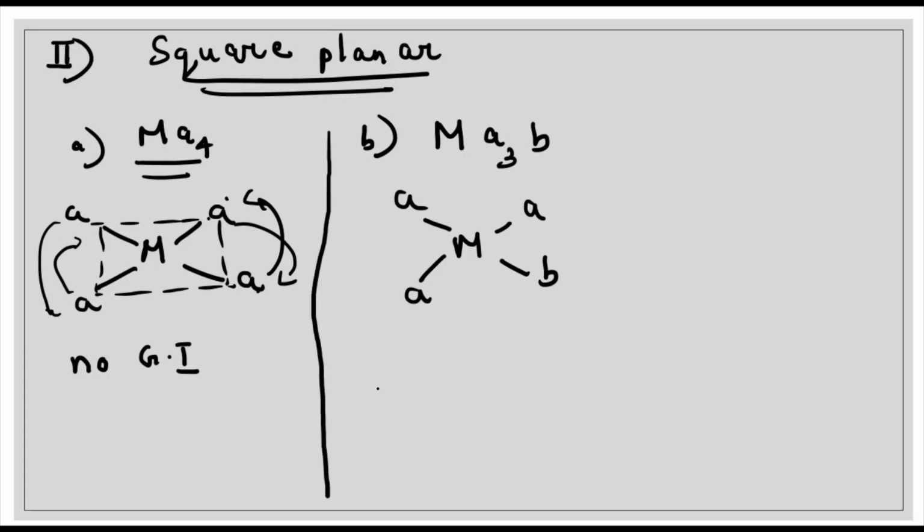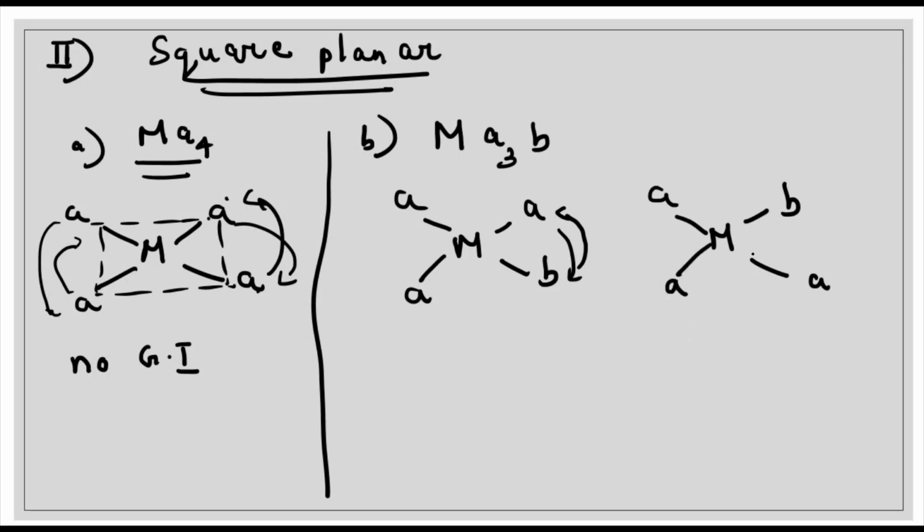What square planar complexes for, or square planar geometry for this type. Now again, if we exchange these two ligands, or if we flip these two, we will be again getting what? Here B will come, here A will come, again here A, in this side also A.